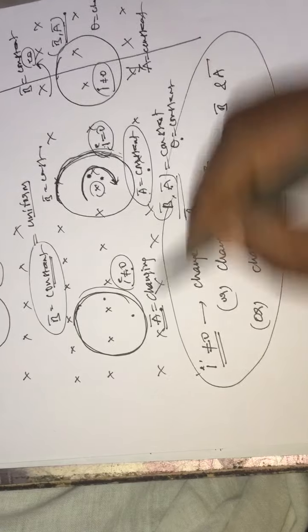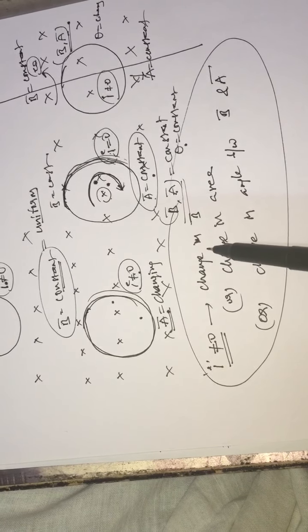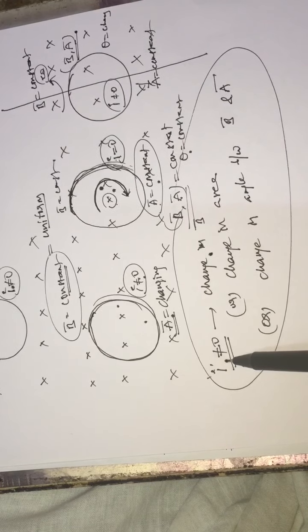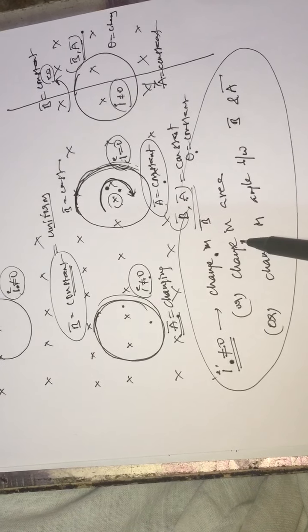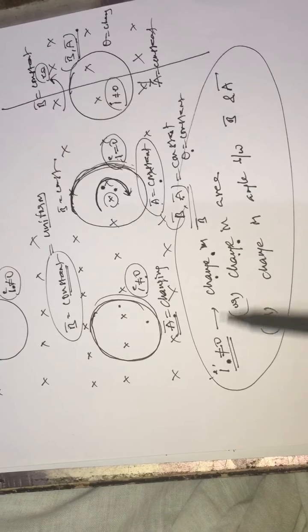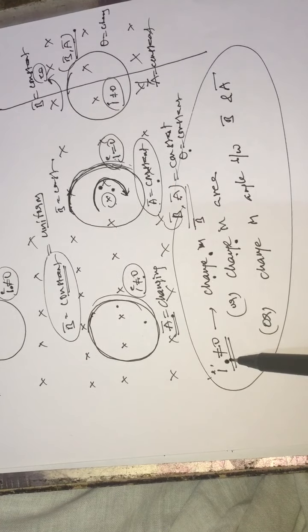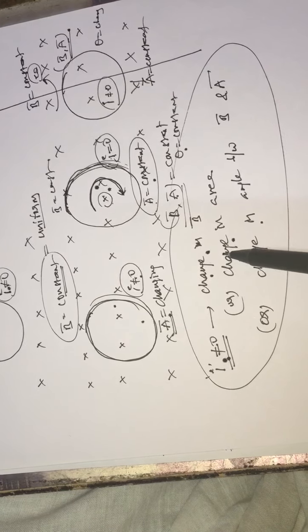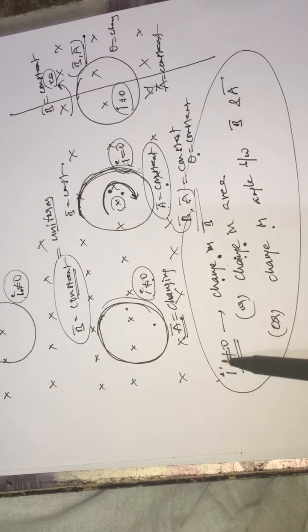So these three factors. If the field linked with the loop is changing, it results in generation of current in the loop. If the area of the loop which is placed in an external magnetic field is changing, then there will be a current induced in the loop. If the angle between magnetic field and area vector is changing, then there will be a current.